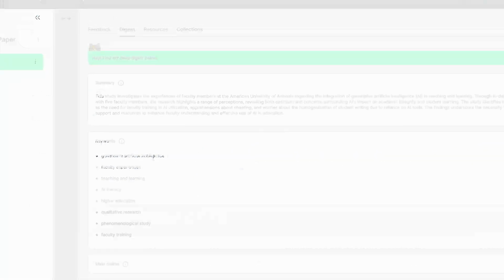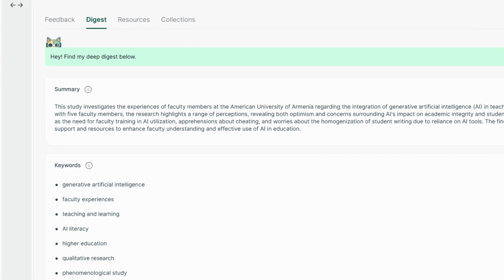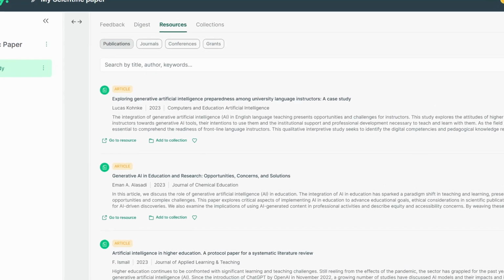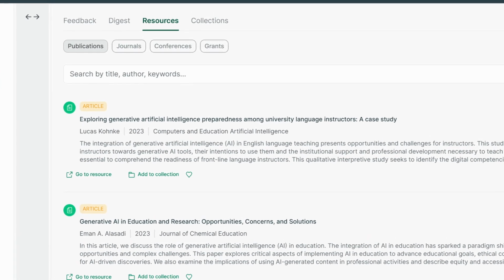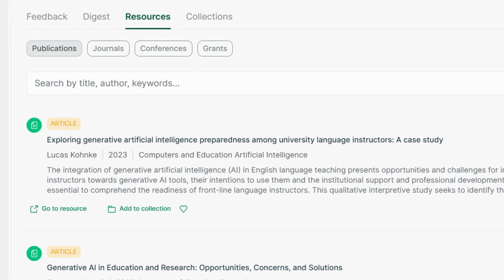So when you go into that, the digest breaks it down so that it's basically giving you the specific aspects of your paper, your writing. The resources gives you access to many different references, resources that might pertain to this if you need additional content. And then collections are collections that you have associated with your account.